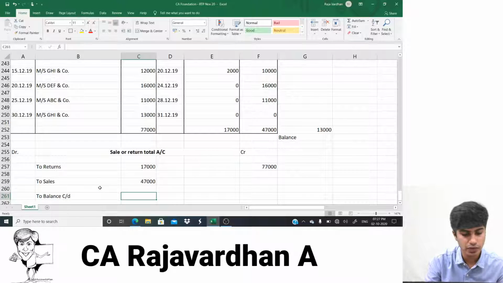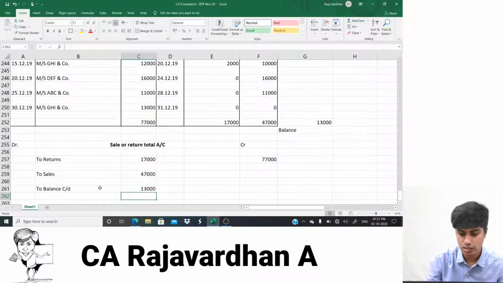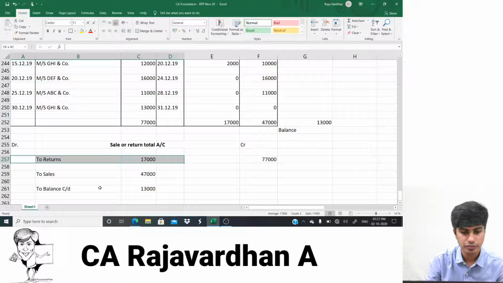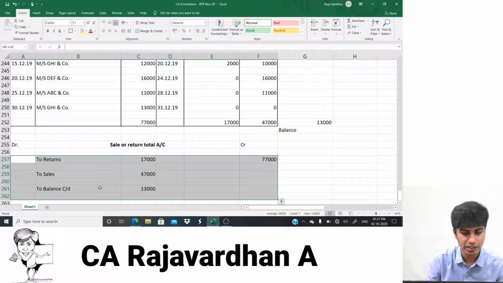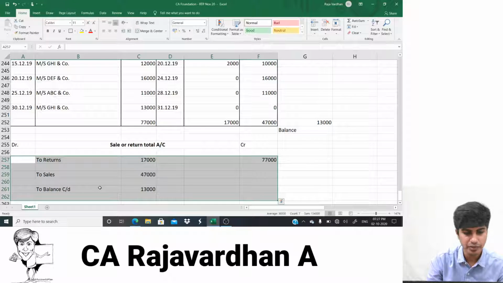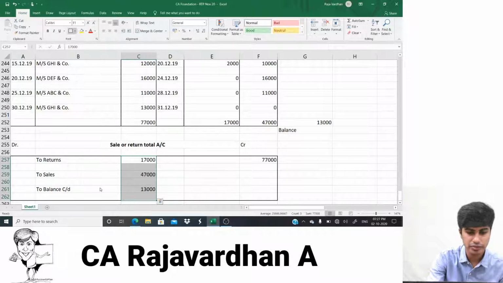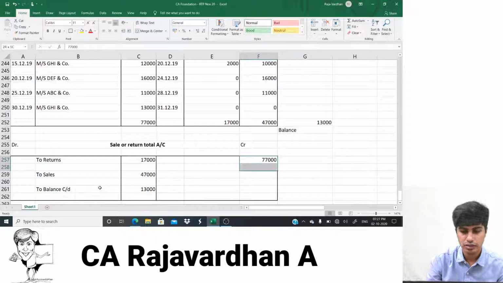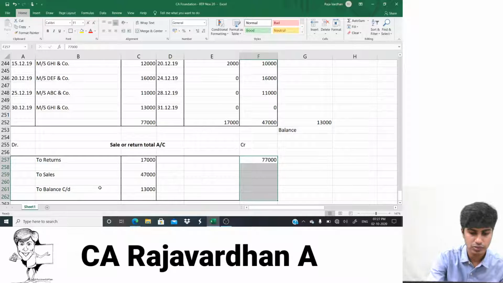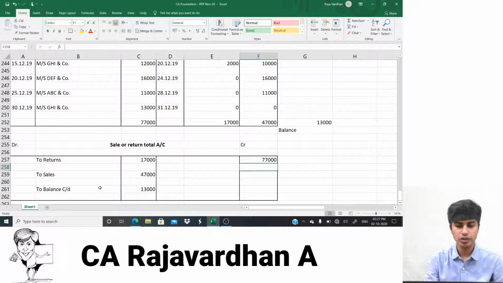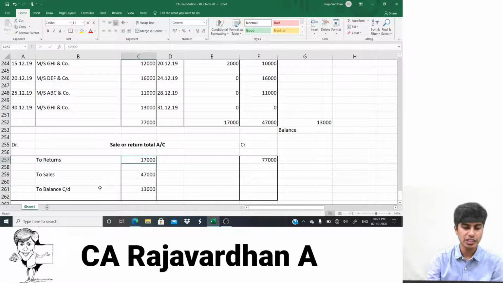How much is balance carried on? 13,000. Yes, guys, this is how it would look. I have not written it completely, just saving a little time. I hope you understand. So this is how the ledger will look. 77,000 is goods sent on return or approval, 17,000 is returned, 47,000 is sold, balance is 13,000.